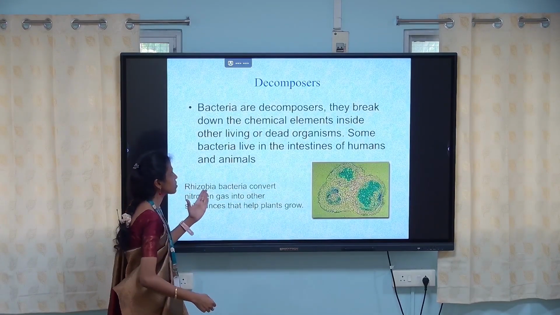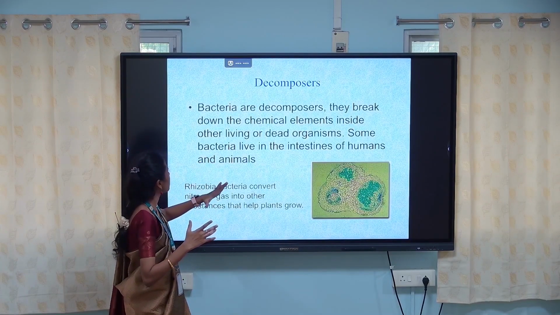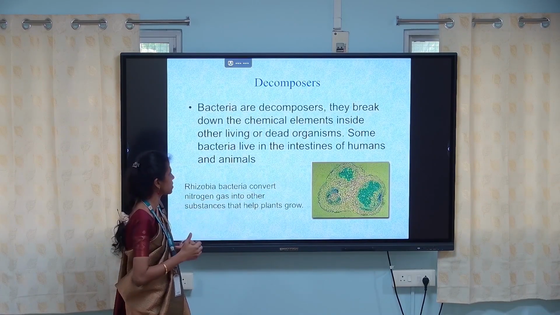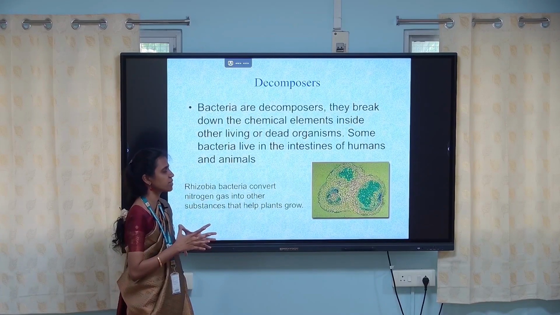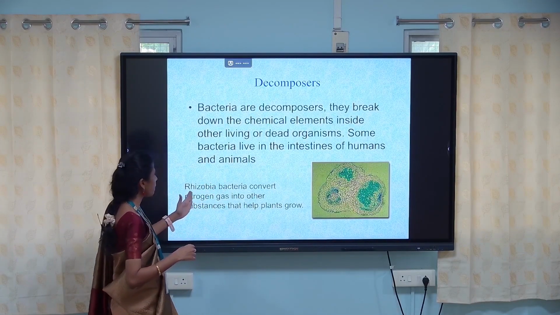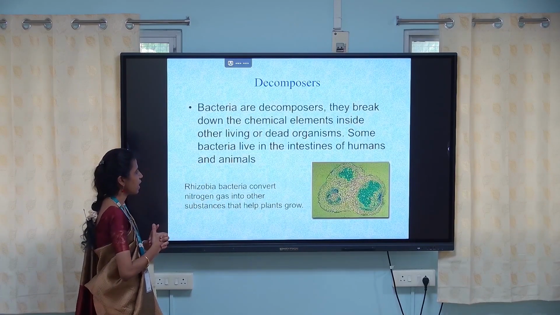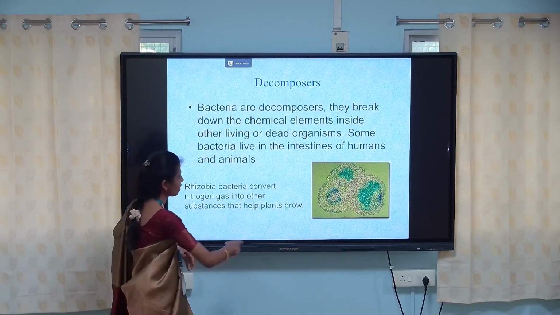Bacteria are decomposers, right? They break down the chemical elements inside other living or dead organisms. Some bacteria live in the intestines of humans and animals. Rhizobium bacteria convert nitrogen gas into other substances that help the plants grow.